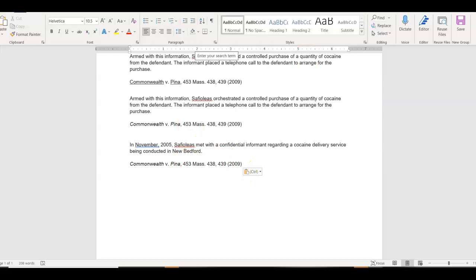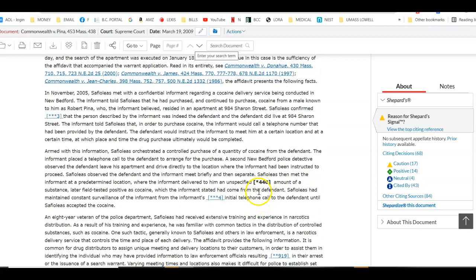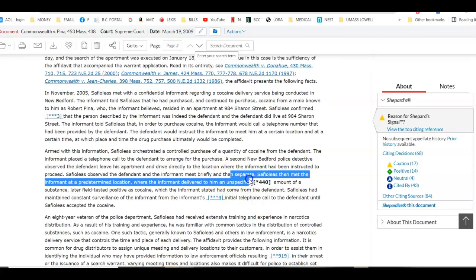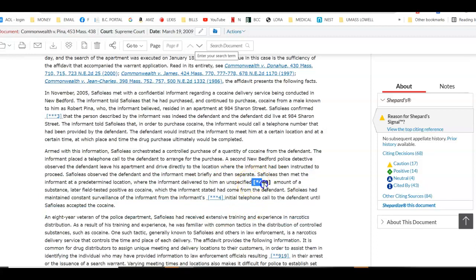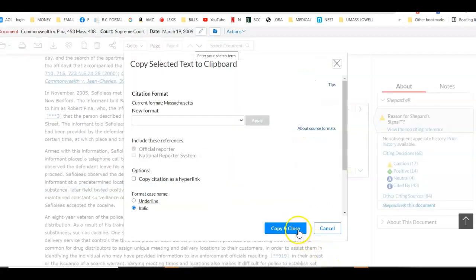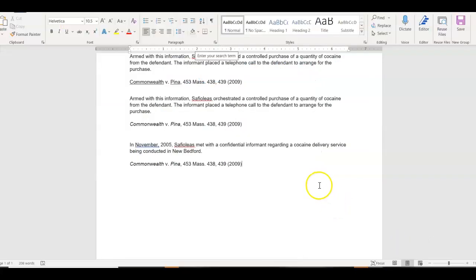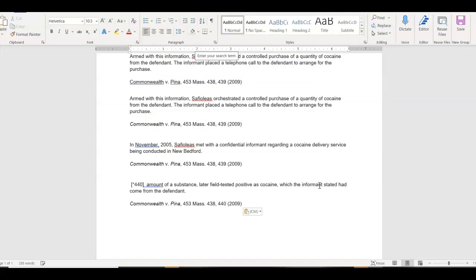Now, the other thing that the folks were doing that was a mistake was they were copying page numbers, all right? So unfortunately, Lexis does not take out the page numbers. So if you copy this section here with the 440 in it or the 4 in it, I'm going to do that now. I'm going to copy that, copy advanced, copy and close. I'm going to do this here, Control V, I copied it in there.